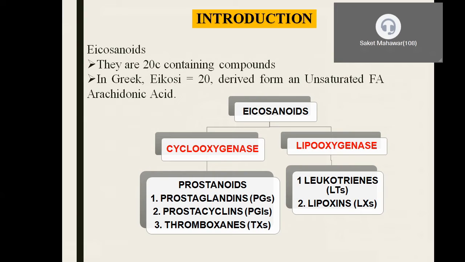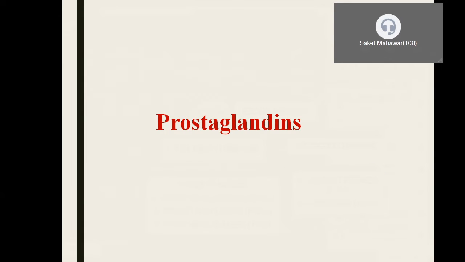Now the icosanoids take two pathways, that is the cyclooxygenase pathway and the lipooxygenase pathway. By the cyclooxygenase pathway, they produce a certain group of compounds called prostanoids, which are prostaglandins, prostacyclins and thromboxanes. The other group of chemicals produced by the lipooxygenase pathway are leukotrienes and lipoxins. Moving on to the prostaglandins in particular, this topic can be asked for 10 marks or 5 marks.